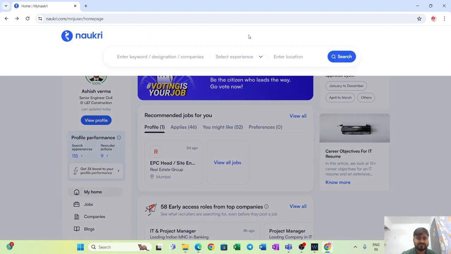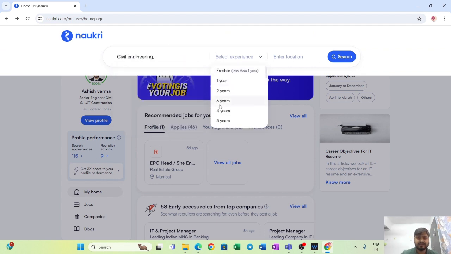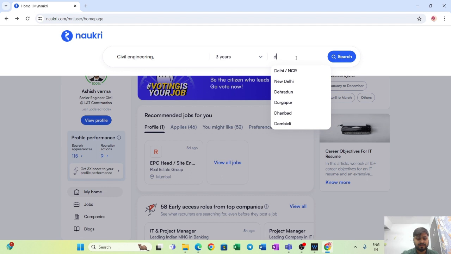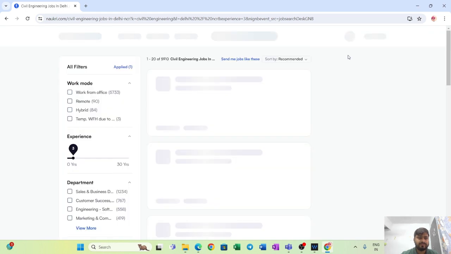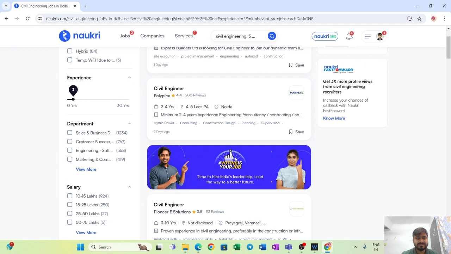Let's search for a job. Let's search civil engineering job, with experience, let's say 3 years. Location, let's say Delhi. Okay, Delhi NCR search. So you will be getting, okay, let's say, this job is there.